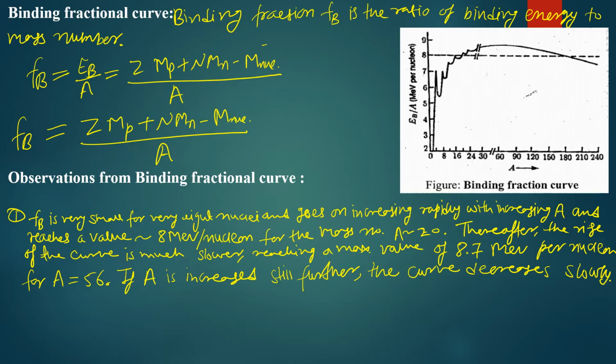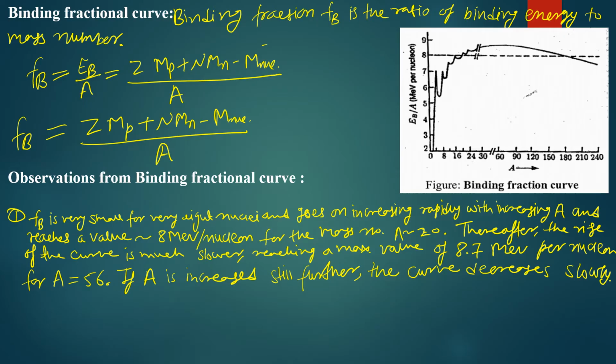Sorry, here we discuss the number of nucleons. So the number of nucleons equal to 20 is for neon. Neon has Z equal to 10, so it has a total number of nucleons equal to 20. Thereafter, the rise of the curve is much slower, reaching a maximum value of 8.7 mega electron volt per nucleon for a total number of nucleons equal to 56.